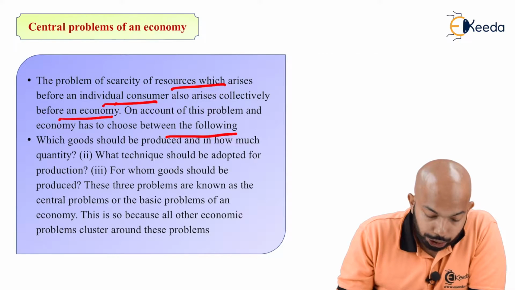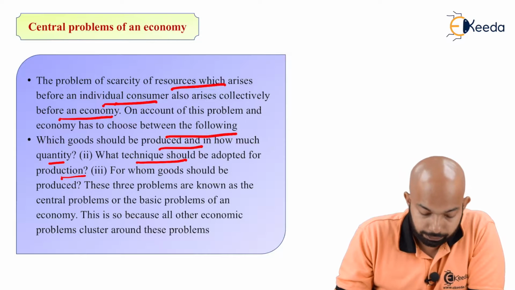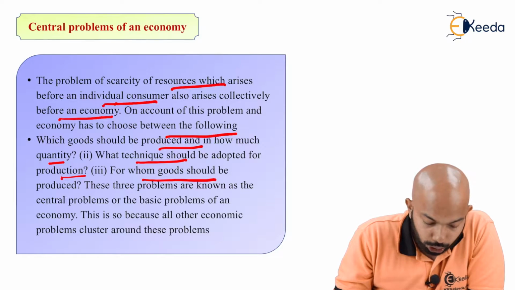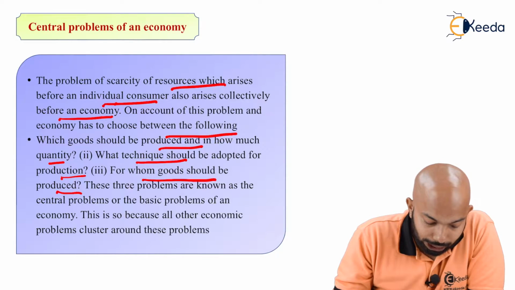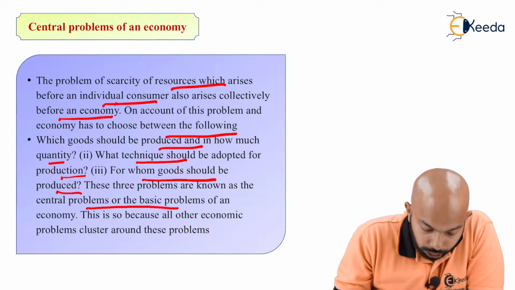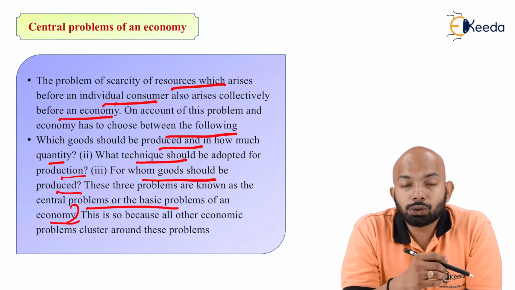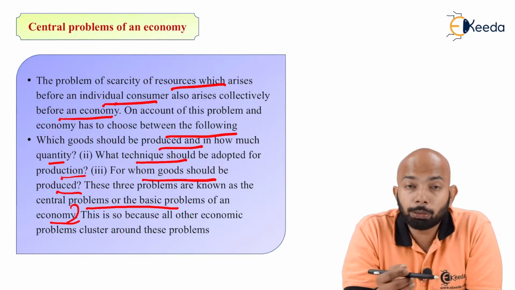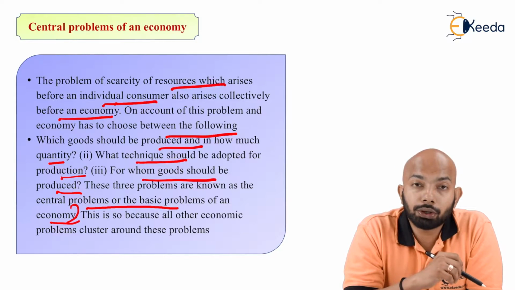Which goods should be produced and in how much quantity? That's the first thing. What technique should be adopted for production? That's the second thing. For whom should goods be produced? That's the third thing. These three problems are known as the central problem or the basic problem of an economy. These three problems, what you have understood right now: what goods should be produced, how should they be produced, and for whom they should be produced here.